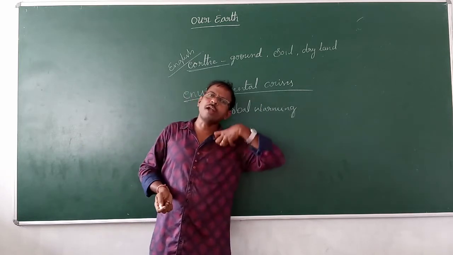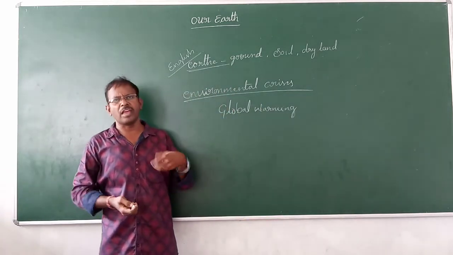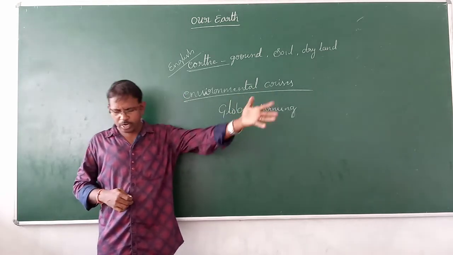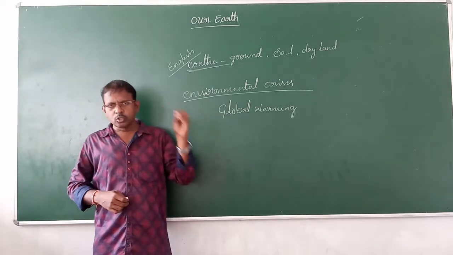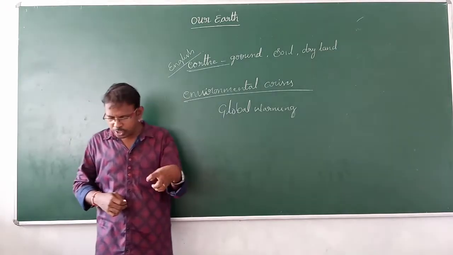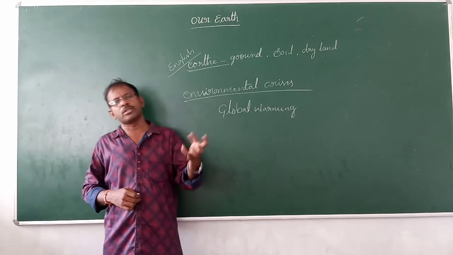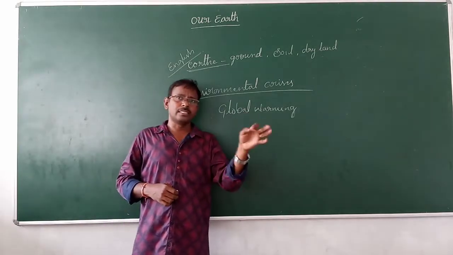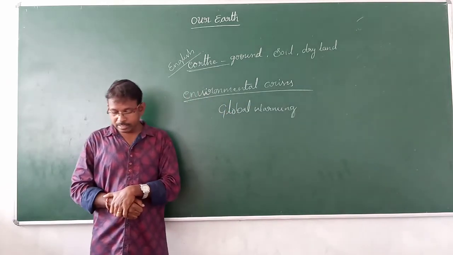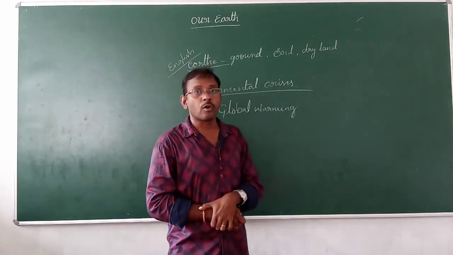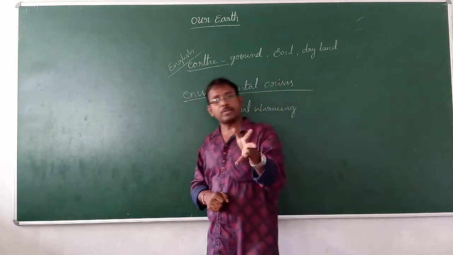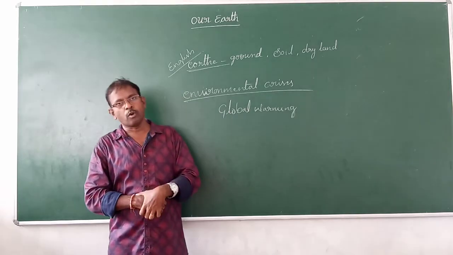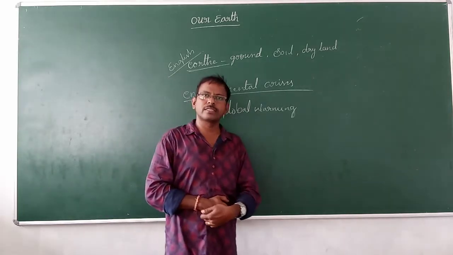They have used whatever resources are available from the earth, everything they have taken, and they built a new understanding of the earth. About the earth, we have studied different kinds of landforms, latitudes and longitudes, whatever we discussed in 7th class and 8th class. In the 8th class we discussed forests, how they use forest lands, and about soil, water, minerals, different things.